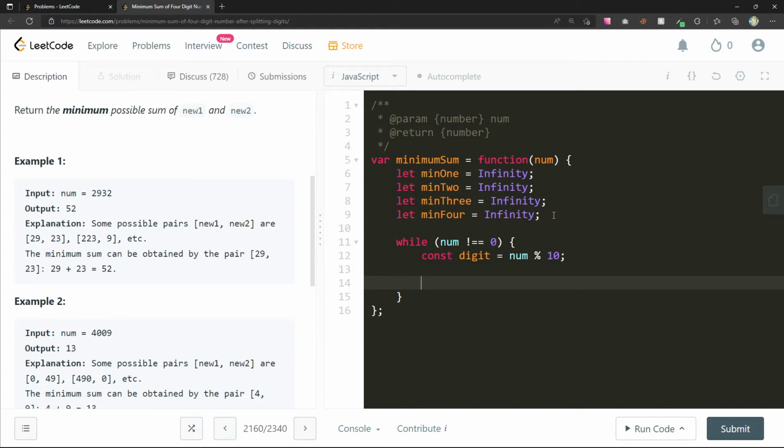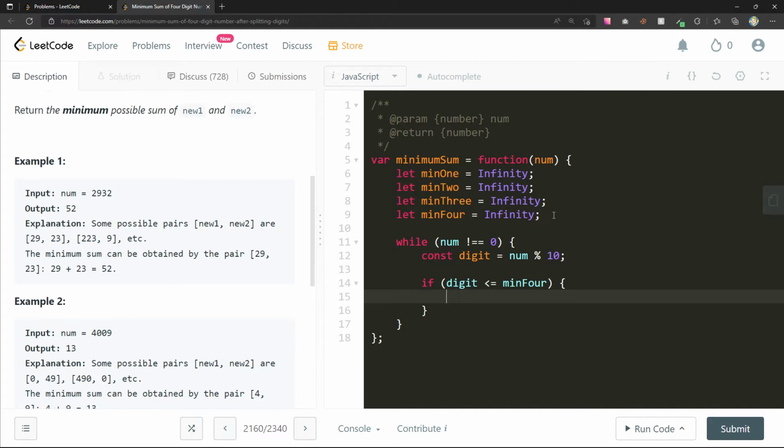I really want it to be, yeah, I guess what we can do here is say if digit is less than or equal to min 4, we want to take the current one.